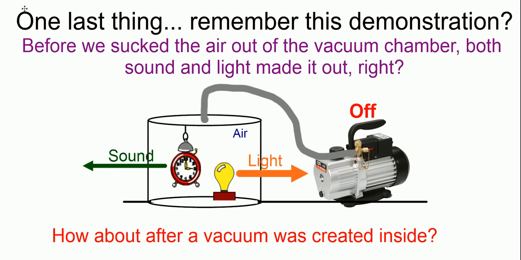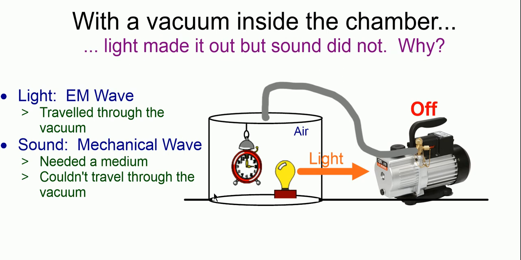Do you remember? Well, I hope you do. What happened was the sound could not come out. We did not hear much sound outside. A little bit probably through the plastic shaking through the string, but really the sound went away, didn't it? The light came out unchanged. And why? Well, it's pretty easy. The light is an EM wave. It does not need a medium. It traveled right through the vacuum and continued to come out. The sound, however, is a mechanical wave. It needs a medium. In this case, the medium is air. It went away. It had no medium, and it couldn't come out.